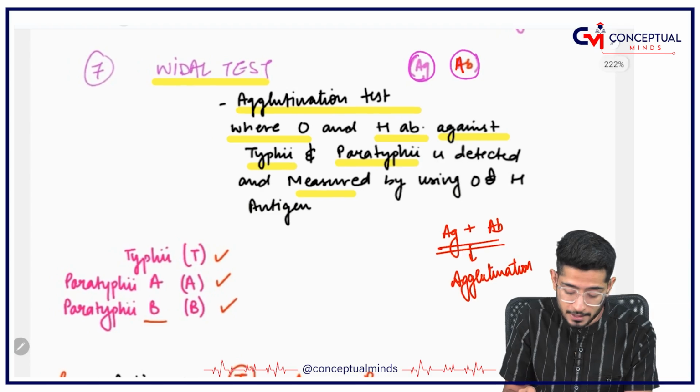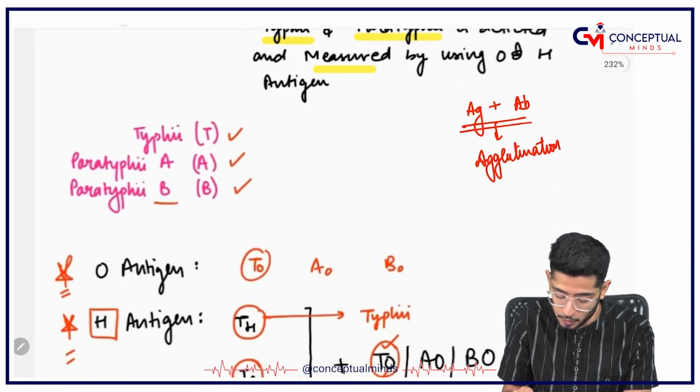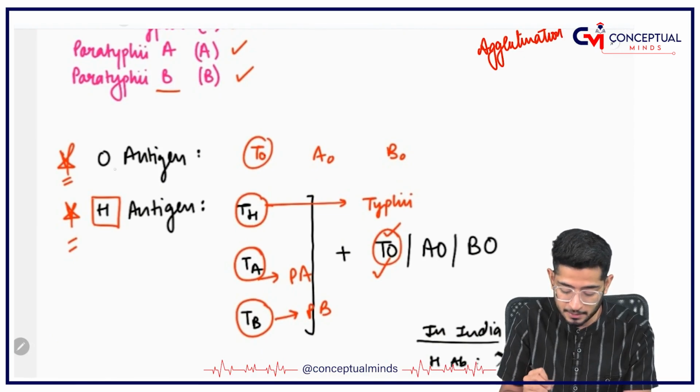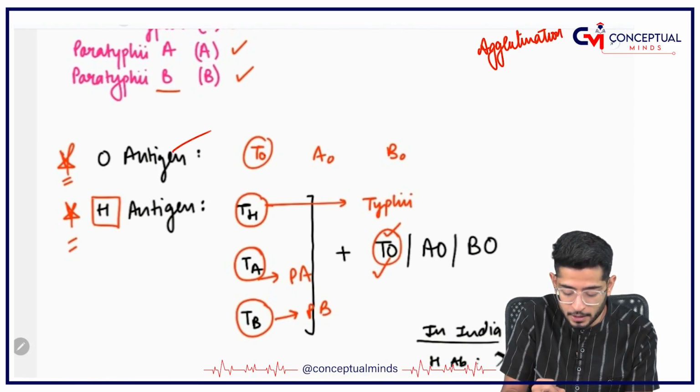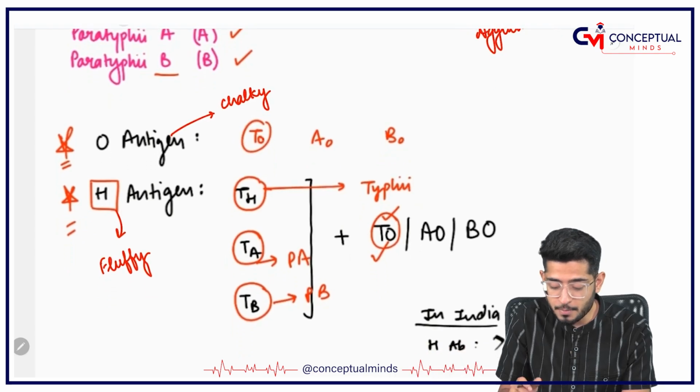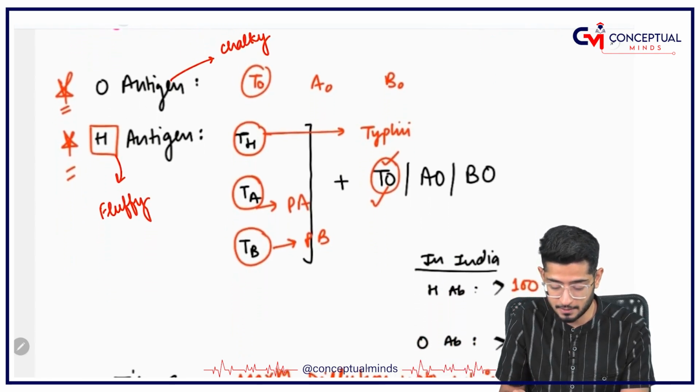How? That is why I told you, if you are having O antibody and H antibody: O antigen plus O antibody gives you what? It will give you chalky white colonies. H antigen-antibody will give you what? They will give you not chalky but fluffy white colonies. So, you measure how much of it is there.